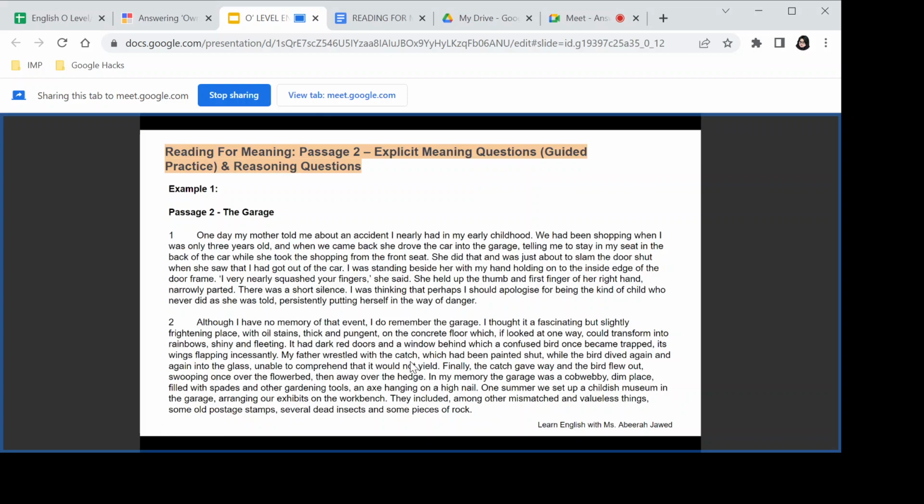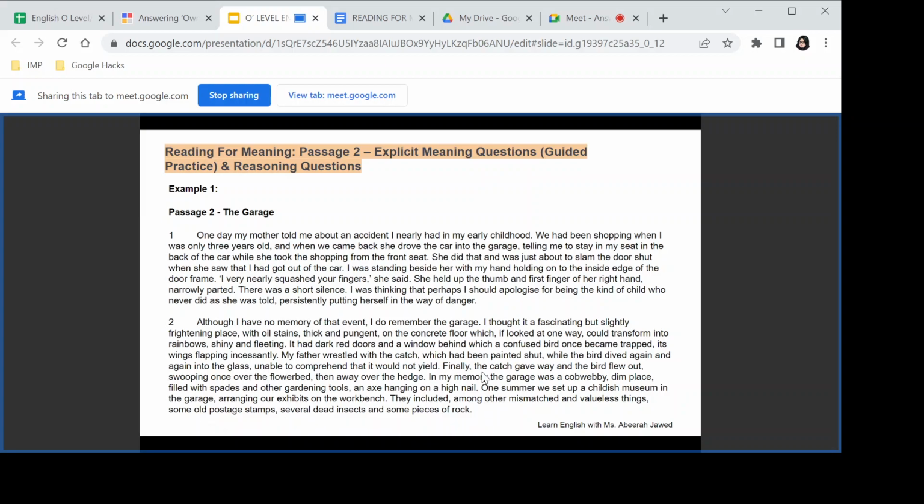My father wrestled with the catch, which had been painted shut, while the bird dived again and again into the glass, unable to comprehend that it would not yield. Finally, the catch gave away, and the bird flew out, swooping once over the flower bed, then away over the hedge. In my memory, the garage was a cobwebby, dim place filled with spades and other gardening tools, an axe hanging on a high nail. One summer, we set up a childish museum in the garage, arranging our exhibits on the workbench. They included, among other mismatched and valueless things, some old postage stamps, several dead insects, and some pieces of rock.